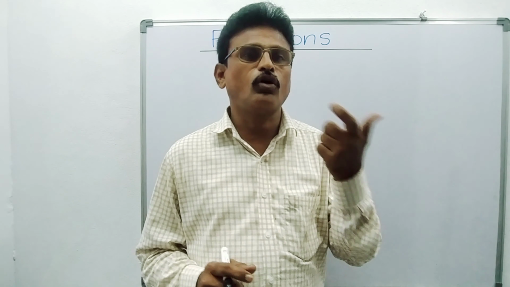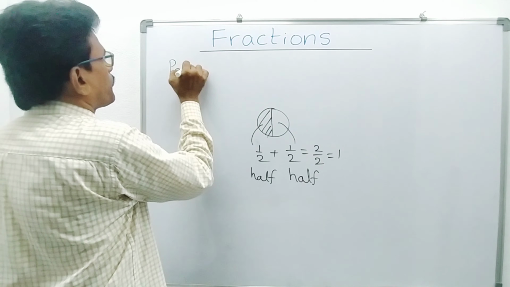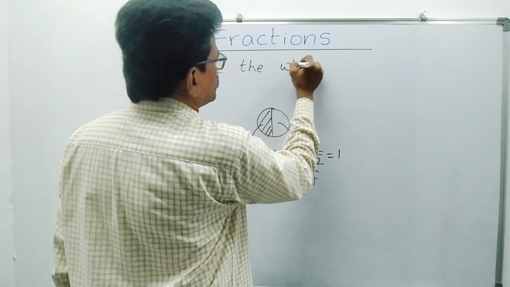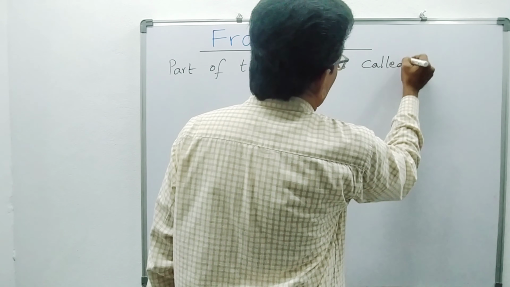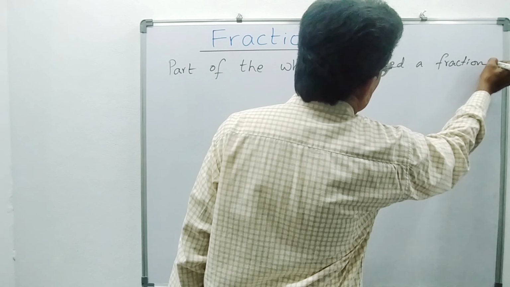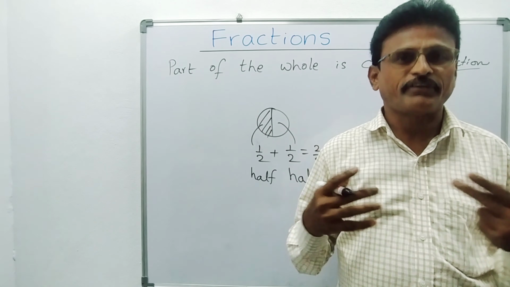Remember this definition: part of the whole is called a fraction. Right? That is the definition. Simple.